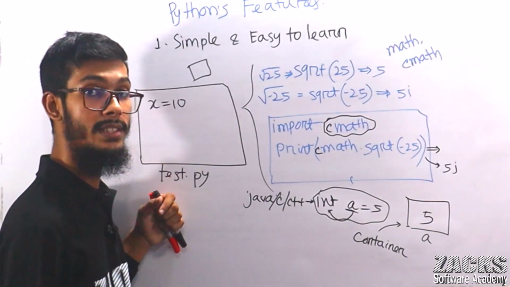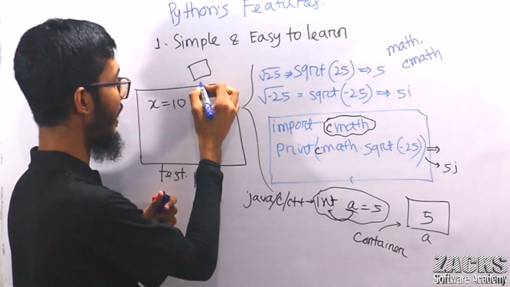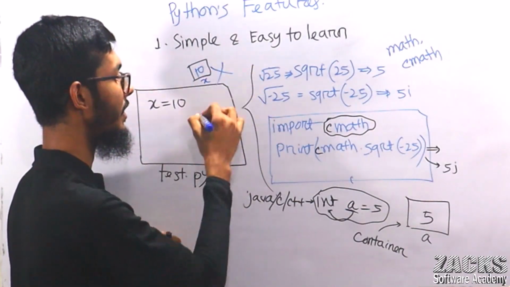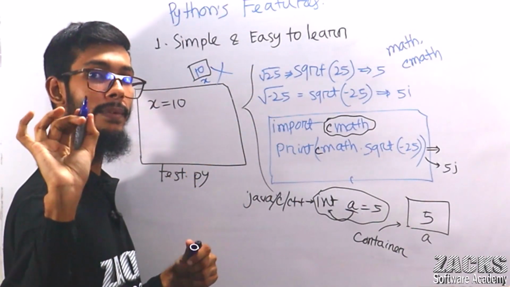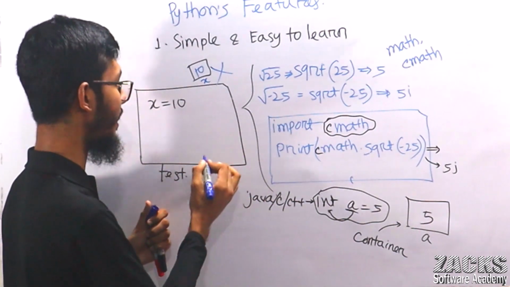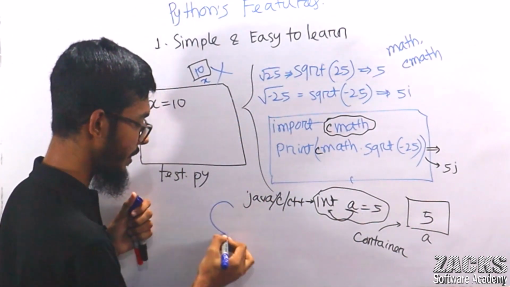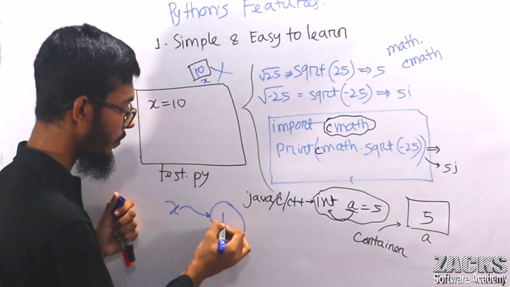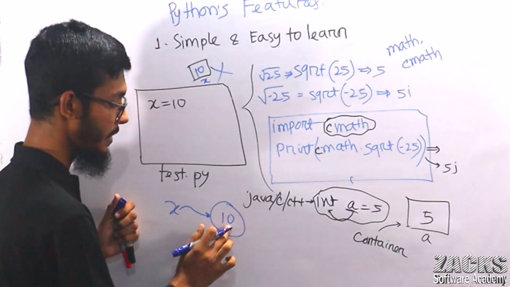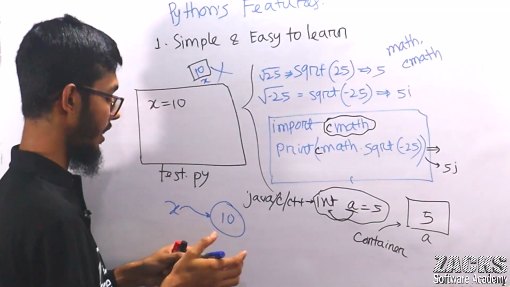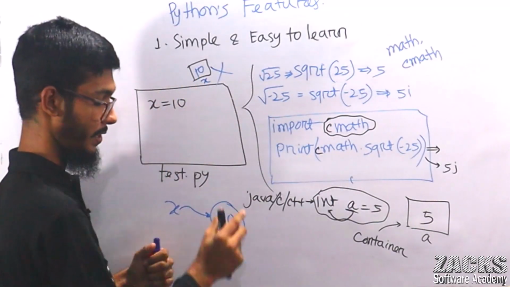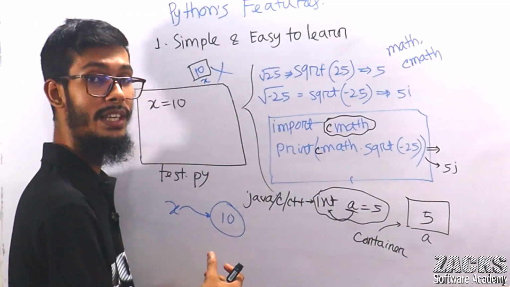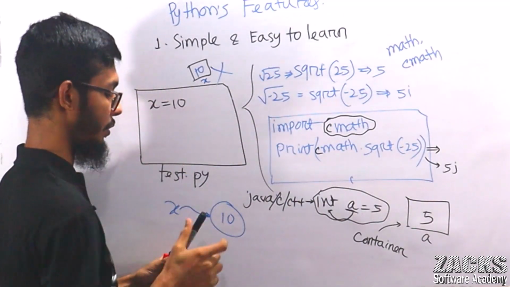Python, for example, x equals 10. This is not something like x storing the value 10. No problem, I will explain very deeply, but right now just keep in mind one object will be created, and x is pointing to this object. The value of this object is 10. So x is pointing to 10. This is a wrong concept. If you want to draw any picture or image, you should draw it this way, not that way.